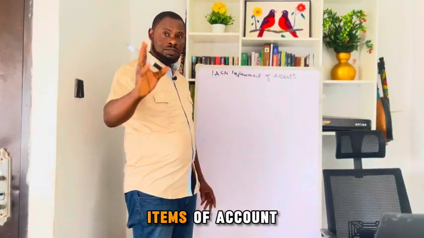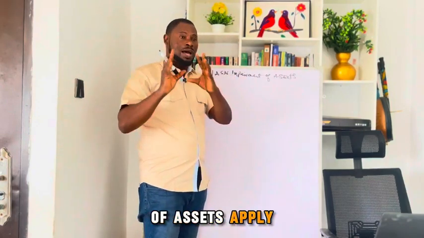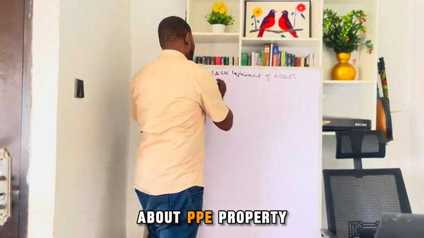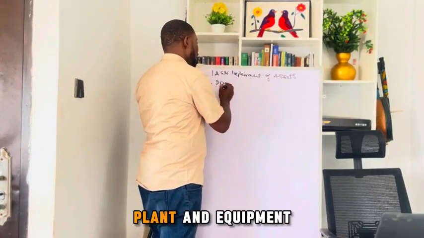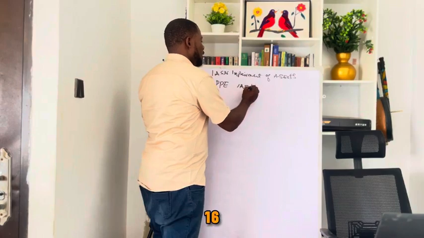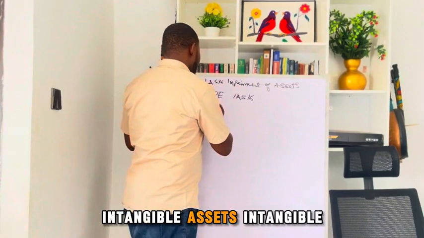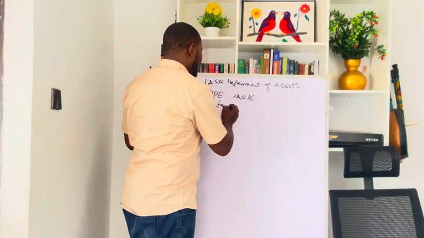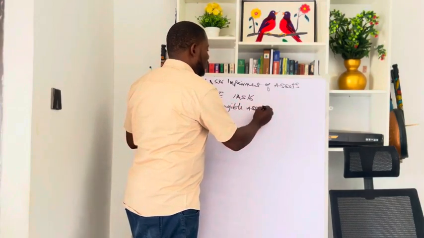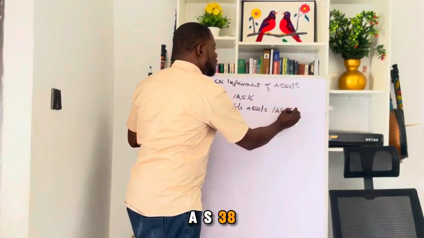What are the items of account that IAS 36 impairment of assets apply to? One, we talk about PPE, property, plant and equipment. That is governed by IAS 16. Another one is intangible assets, and this is covered by IAS 38.